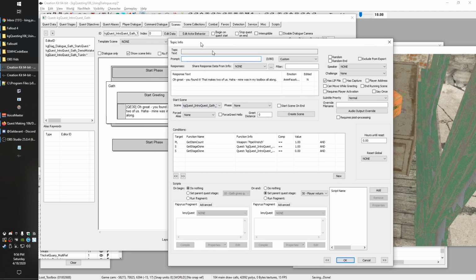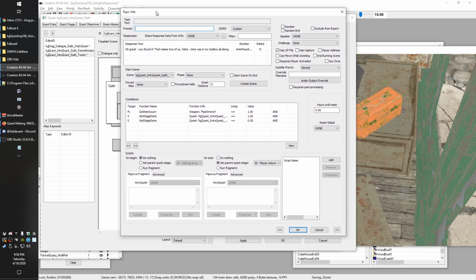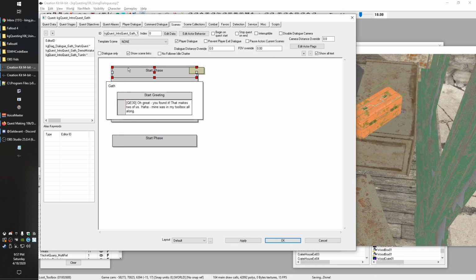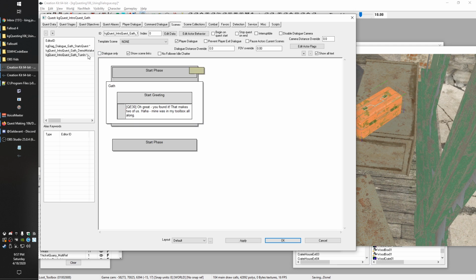I changed it to the greeting by copying the conditions over, copying this, setting up my stage 30, and making sure player dialogue was checked in so that this actually appeared. And now, as you guys saw in here, we had the multiple. In fact, we even have 3, and I'm gonna have to delete that extra one before we pop in game to show you guys. So hopefully that's the last thing.